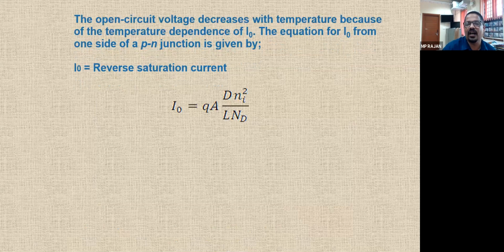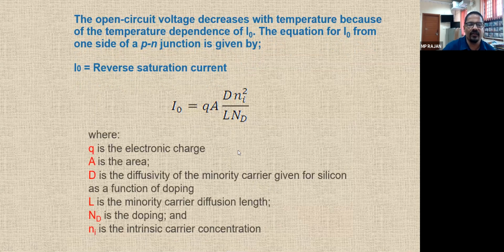This is because of the reverse saturation current. The open circuit voltage decreases with temperature because of the I0. So this is the formula for the reverse saturation current: I0 is equal to QA D Ni square by L Nd. Q is the charge, A is the area, and D is the diffusivity, which depends upon the material.